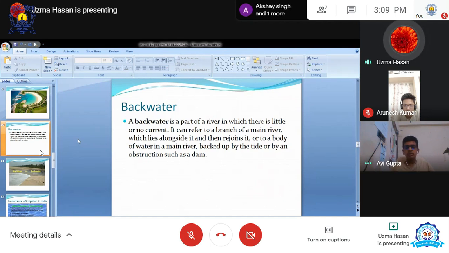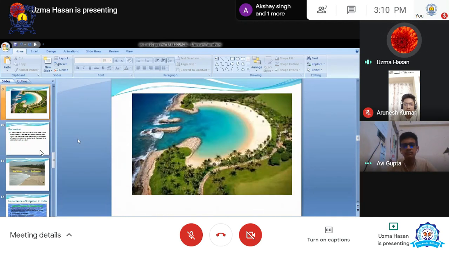When the river became thin, sometimes when there is more depth on the bank of the river, the water is stuck there. A small body of water is stuck there. I'll show you the diagram, then you will be able to understand it easily. That is backwater. कि जा रहे थे पीछे थोड़ा सा पानी छोड़कर चले गए.